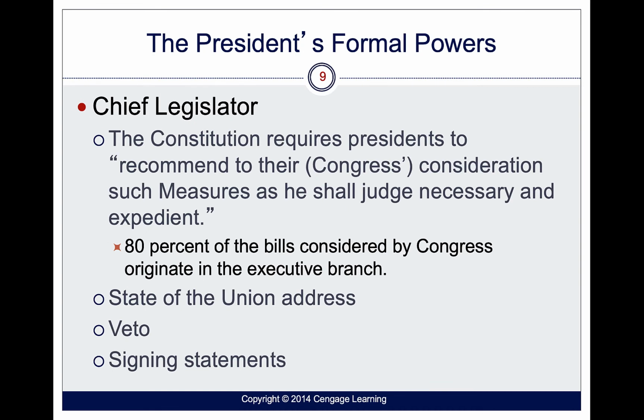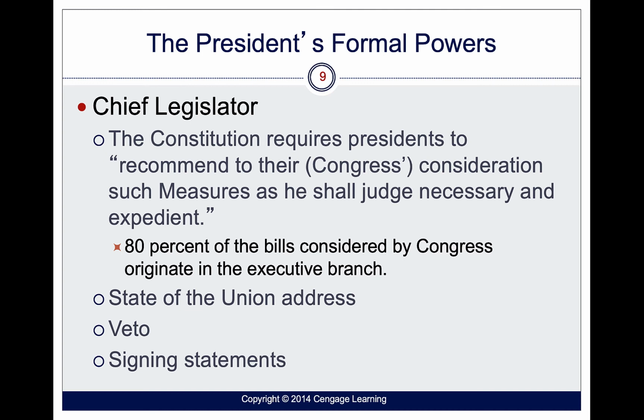The president is also chief legislator, right? They can recommend certain laws to be passed by Congress, but they can't sponsor legislation. Remember, only a member of Congress can sponsor legislation. But that doesn't mean that the president can't be in a congressperson's ear to help influence them to sponsor legislation. Obviously there's going to be people who want to make the president happy that are members of Congress, and that's part of the game, right? But a president cannot sponsor bills in Congress. Only a member of Congress can.